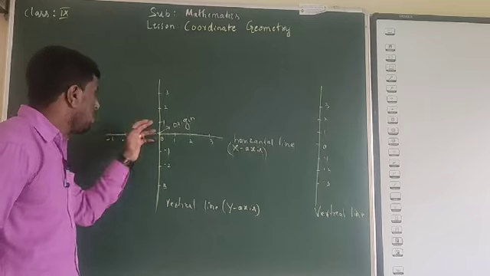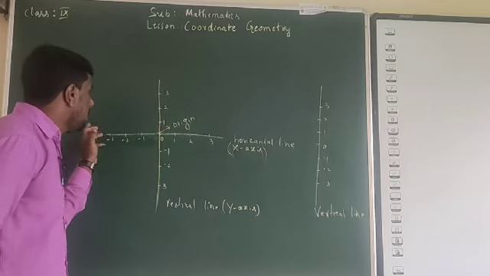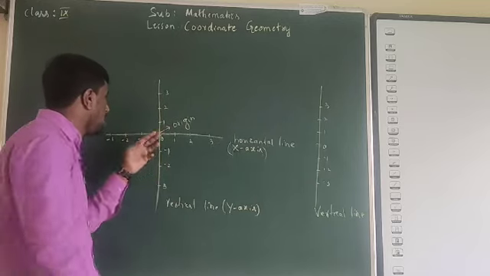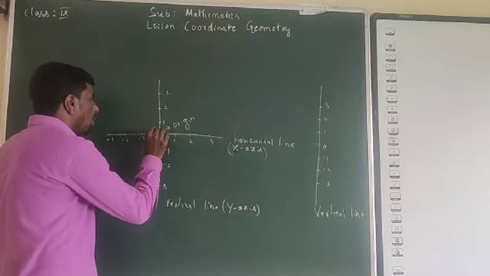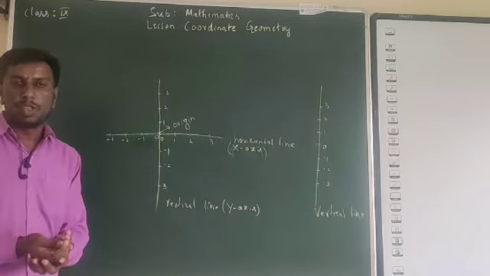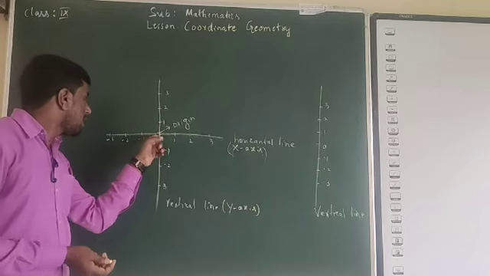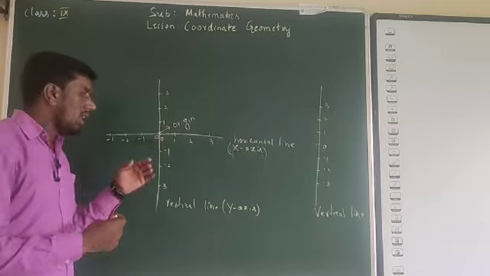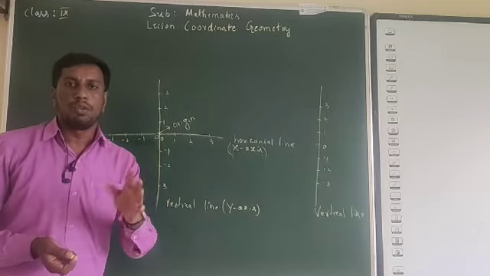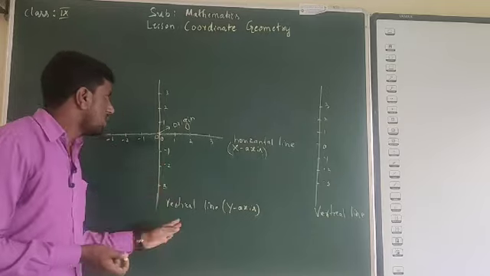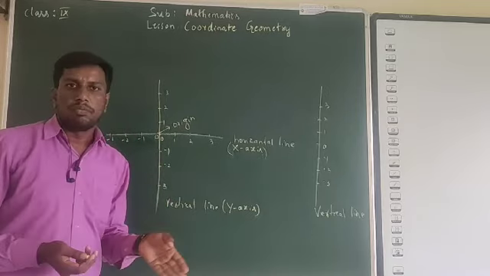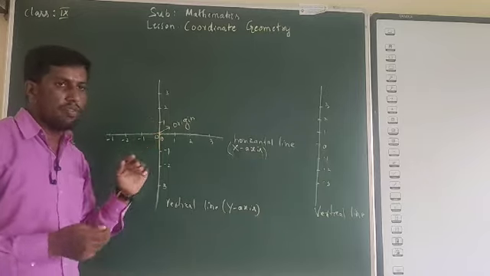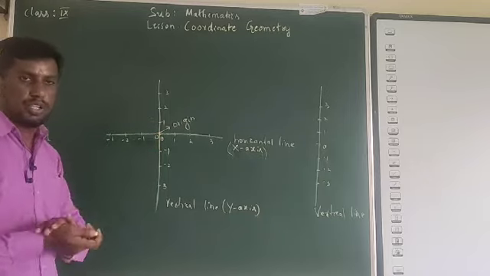That is called the origin, O-R-I-G-I-N. Both lines intersect at one point, which is called the origin, and we will denote it as O. We will see what the point over there is and how to locate it, because it is a two-dimensional plane. We will discuss that after this. So that is the origin.